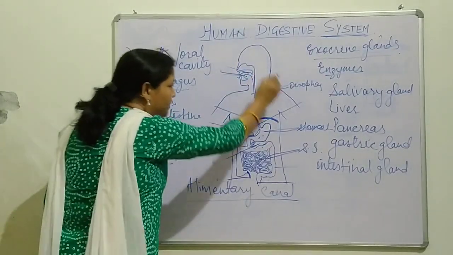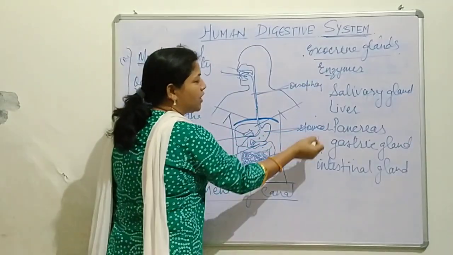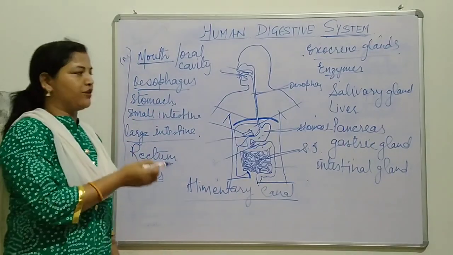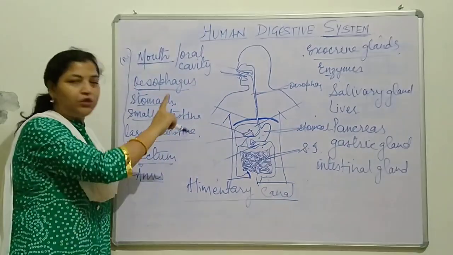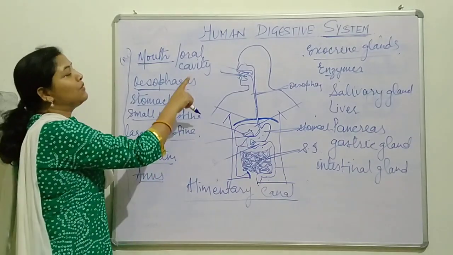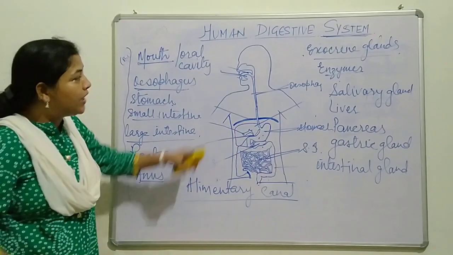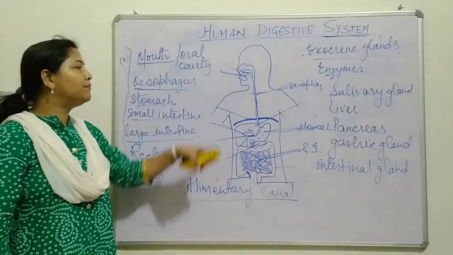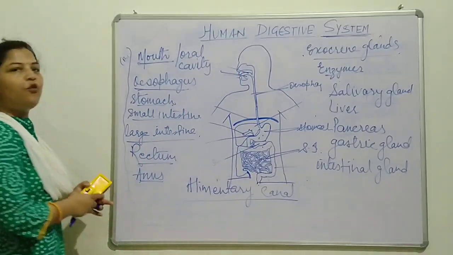And right in between it gets mixed with these enzymes which are produced by different types of glands, exocrine glands. So this is what we are going to know today, how it moves from one part to another and where it gets mixed with these enzymes and how this complete food is digested. So let us know one by one.